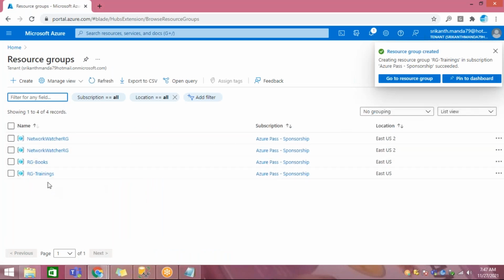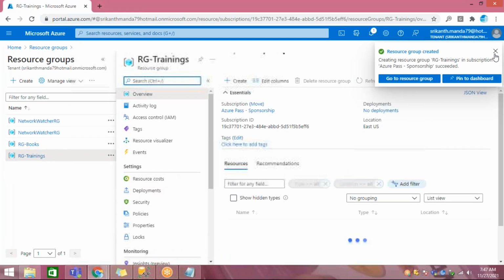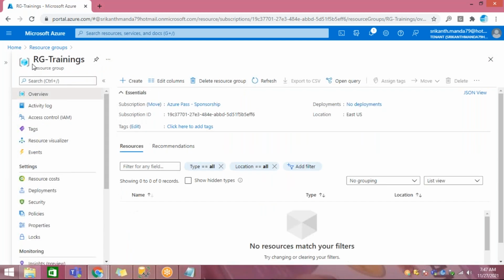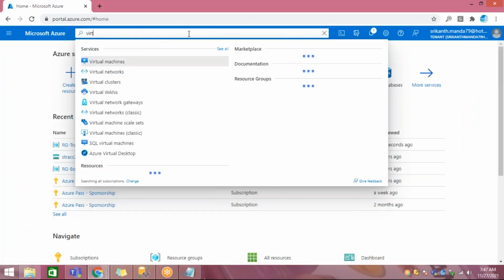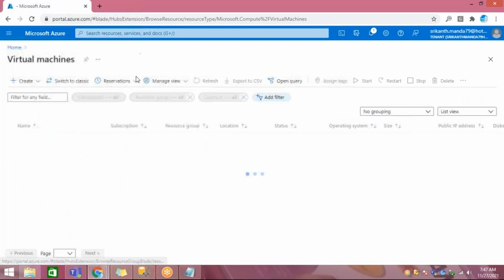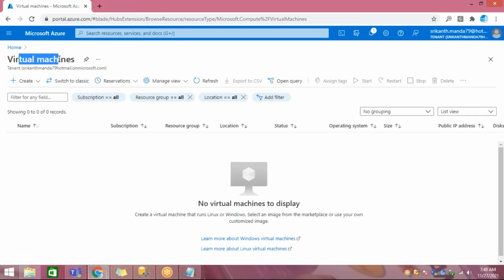So I've created this resource group here. Now I'll go back and take a virtual machine. I'll create this.